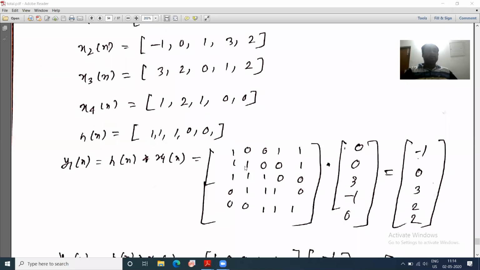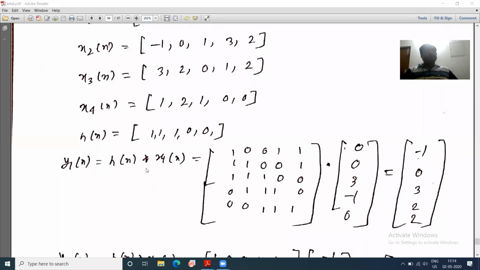It will look like this: 1 1 1 0 0, then shifting over, 1 1 1 0 0, like that. The same way you write Hn, you have to write here.